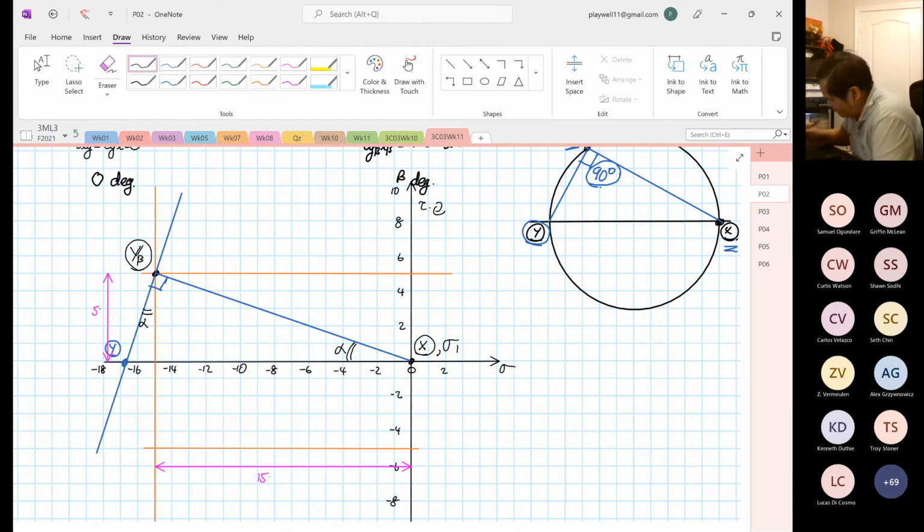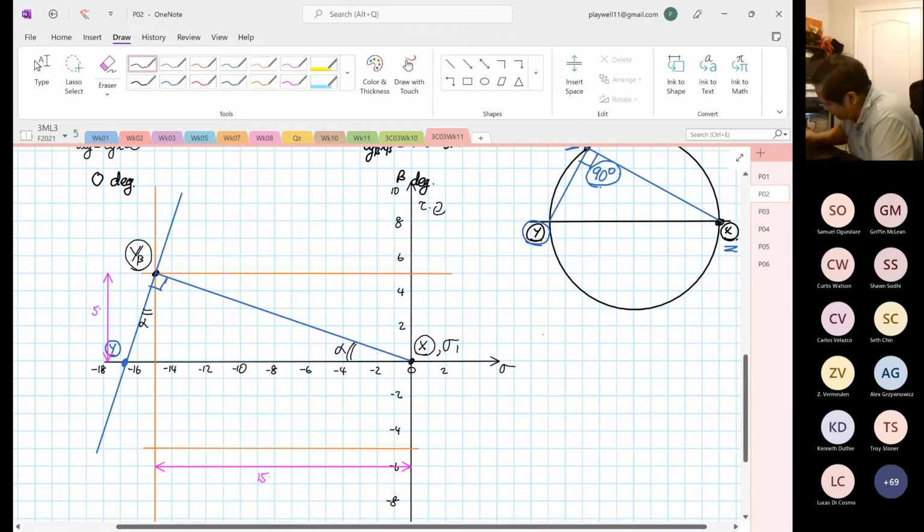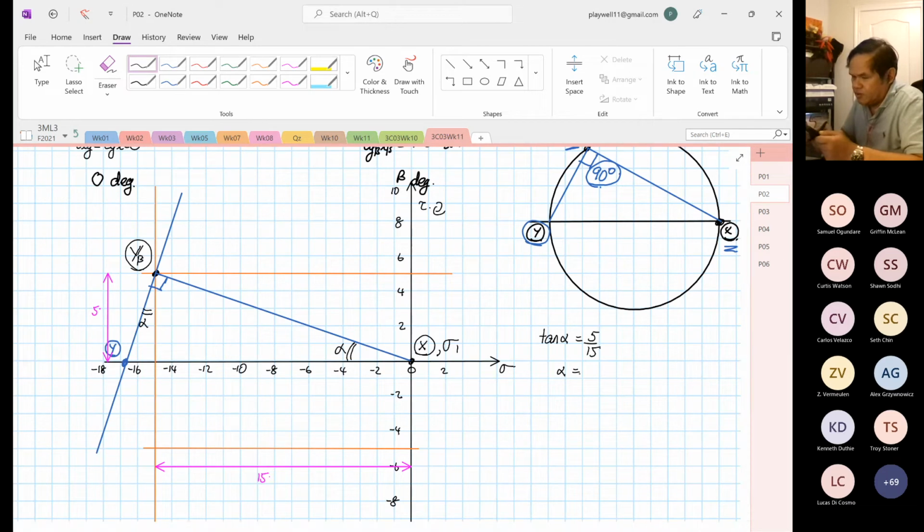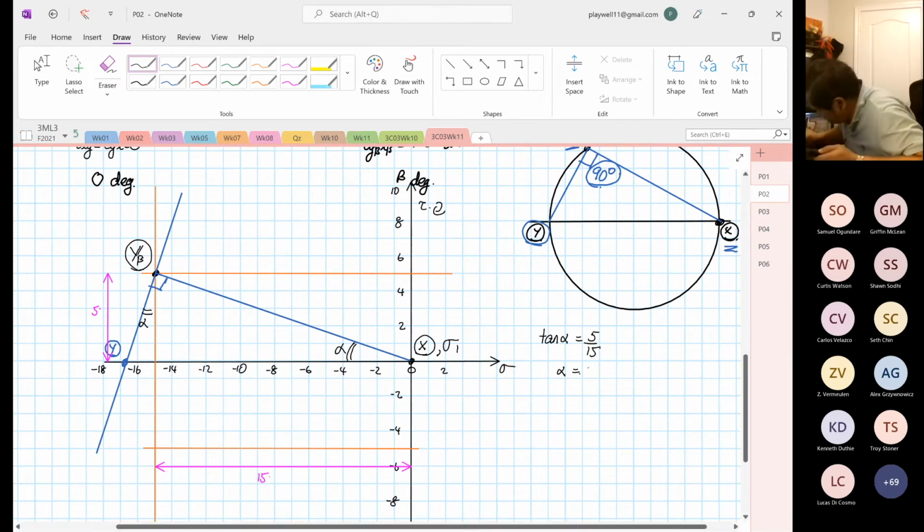So now we can find our tangent alpha is equal to 5 divided by 15. Alpha, so 5 divided by 15. Inverse tangent is equal to 18.43 degrees.